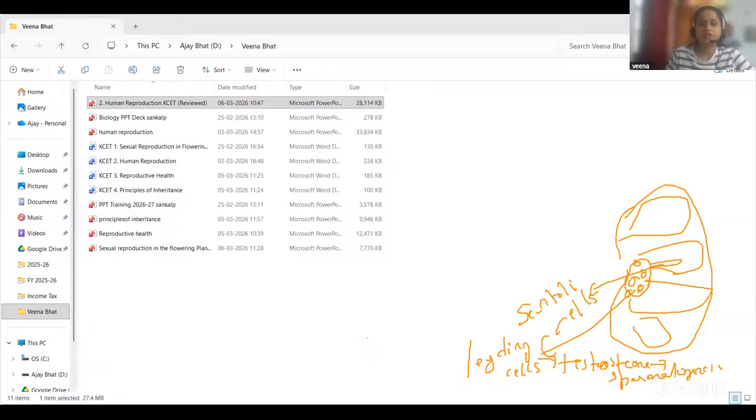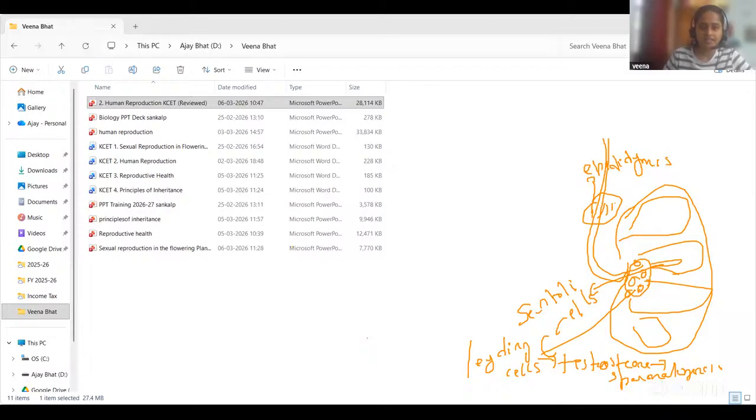So the correct answer here is, Leydig cell produces testosterone. And epididymis, the epididymis is the part of the testis where the sperms are going to be stored after spermatogenesis. So this is the epididymis. So the correct one is C, that stores the sperm.